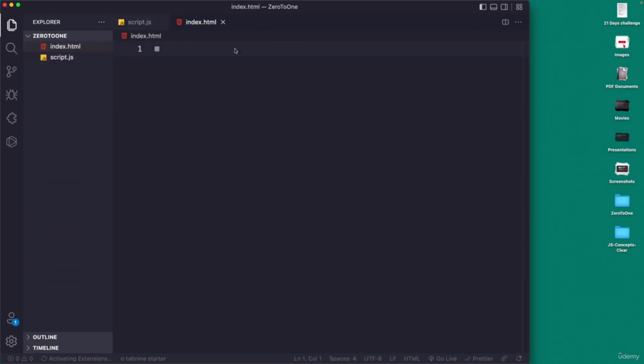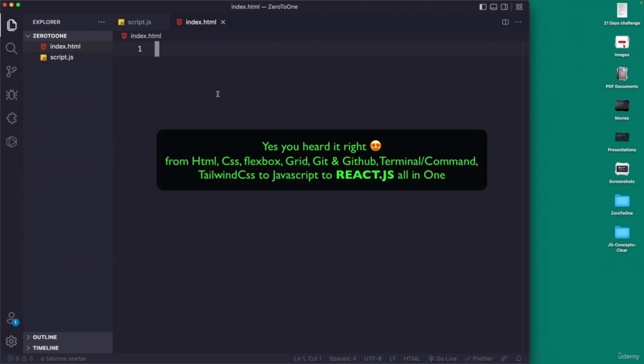Hit enter, and now here we can generate the default boilerplate of HTML. Now if you don't know HTML, then it's completely fine. I'm not going to teach you HTML right now. We will be taking a look at HTML a little bit later. Obviously not in a moment, but in a month or two, I will be bringing a whole front-end development course over here on the same channel.